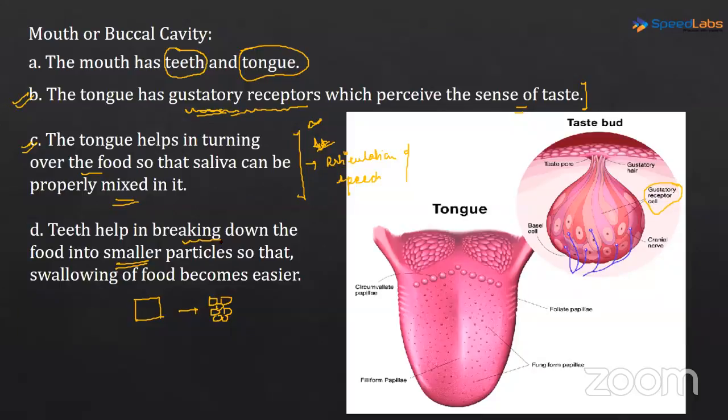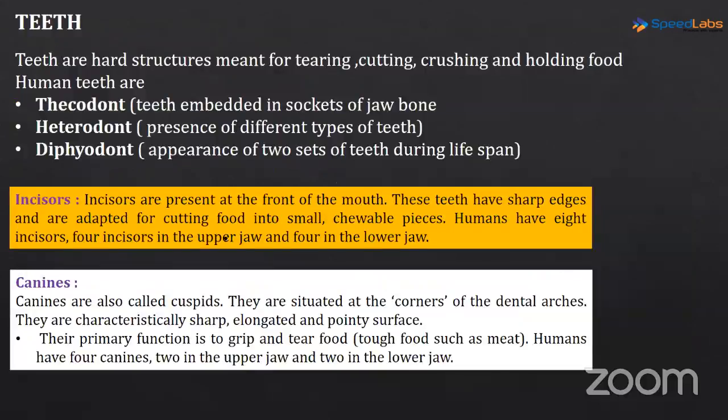Now we will start a very important thing. We will learn a little bit about teeth. We will learn a few terminologies which are revolving around the teeth, and then we will learn about the different types of the teeth that are present in a mouth. The teeth are the hard structures which are meant for tearing, cutting, crushing, and holding food. Now, specifically, we are talking about the human teeth here. There are three completely new terminologies for you guys.